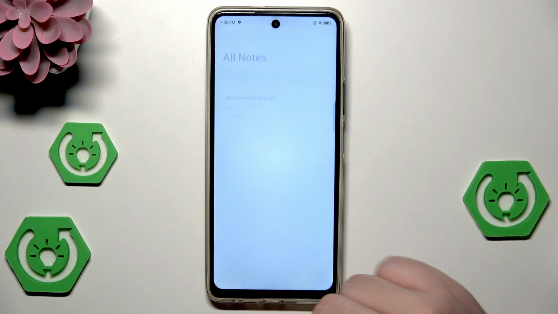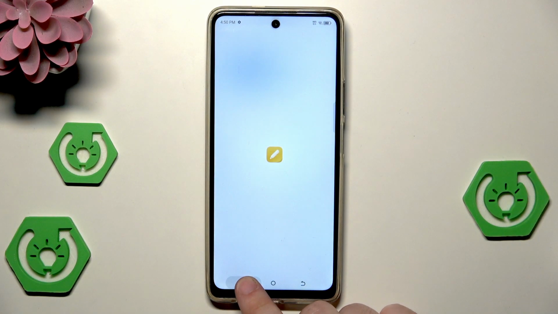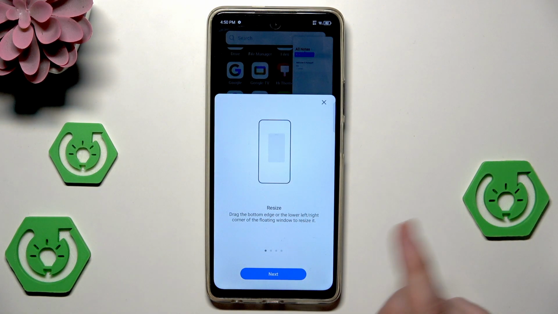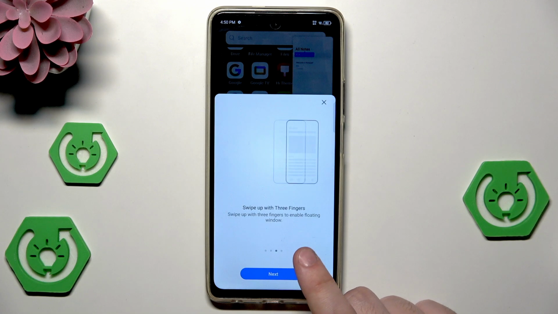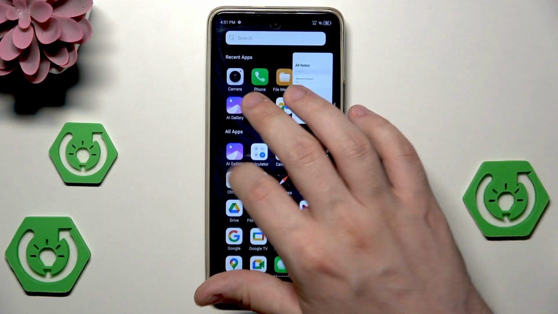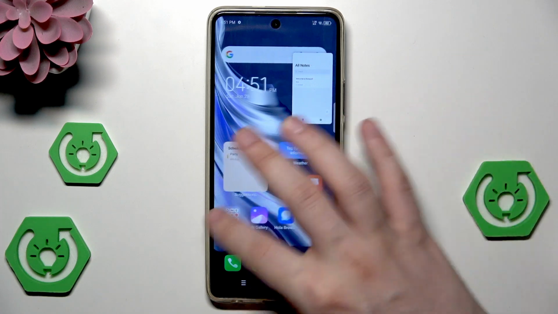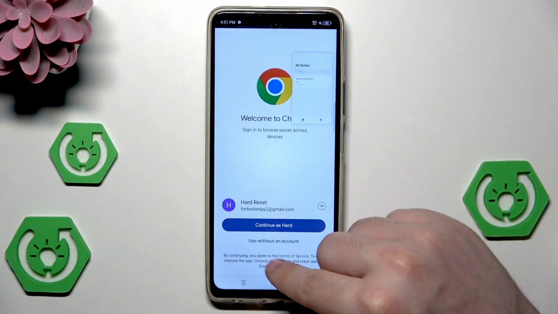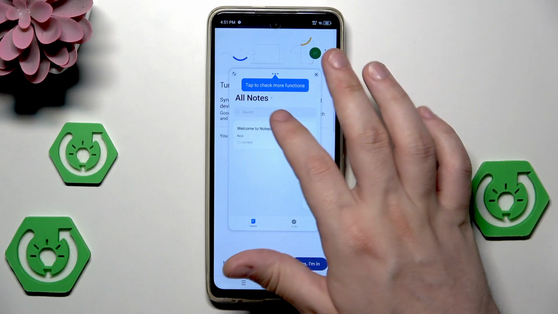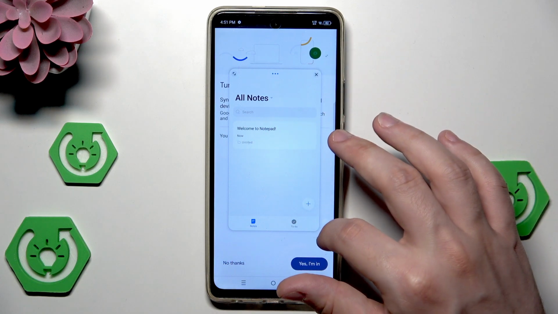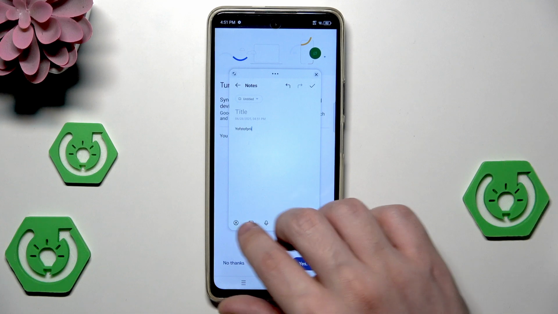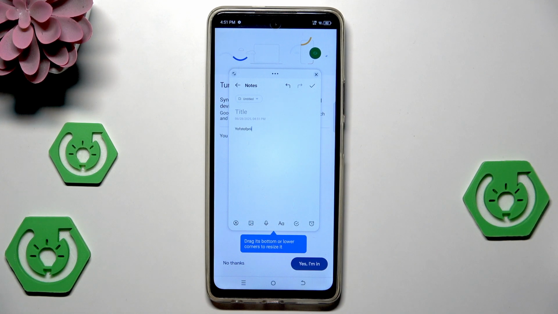For example, let it be the notepad, and now let's hold the button, and now the notes are in our floating window. Okay, so here they are, and you can see that I can still do my stuff on the phone. I can, for example, launch Chrome, surf the internet, and I still have quick access to my notes. So I can simply click on them. In here I can create a new note, for example, and I can still do my stuff. So it's pretty cool for multitasking, this feature.